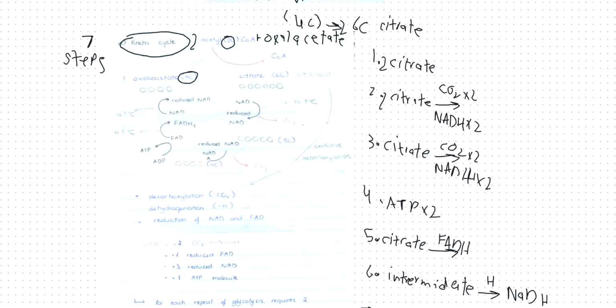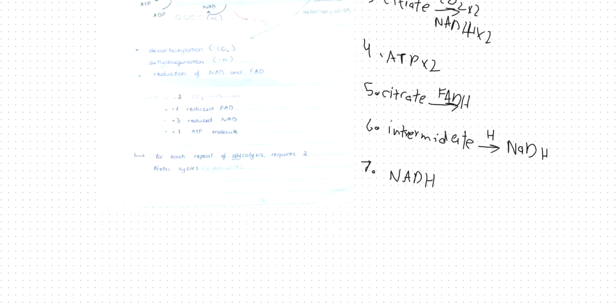Step 1 is you make citrate, 2 molecules of citrate. Step 2 is you make 2 molecules of CO2, 2 molecules of NADH. Step 3 is you make 2 molecules of CO2 again and 2 molecules of NADH again. Step 4, you make 2 molecules of ATP. Step 5, you make 2 molecules of FADH. Step 6 is you make 2 molecules of NADH again. Step 7, you make 2 molecules of NADH.